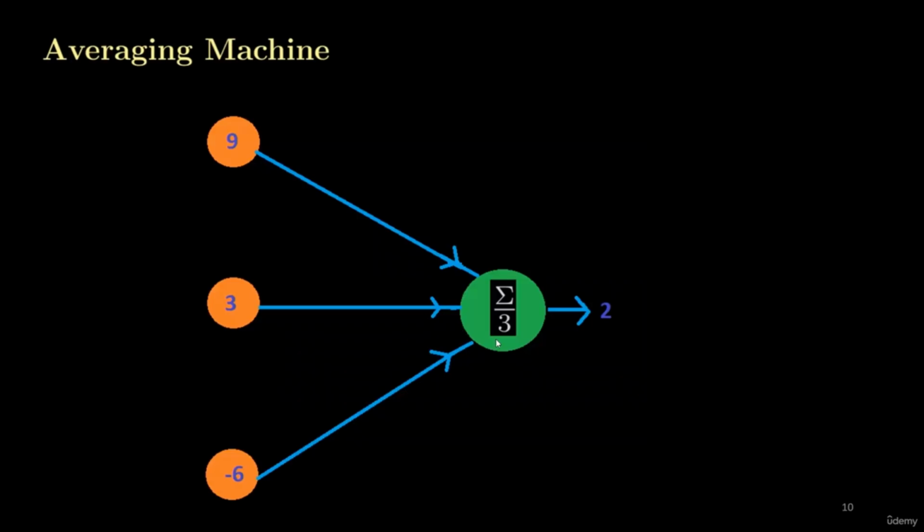Now, come back to the basic perceptron. In addition to performing simple addition, what can we do with the perceptron? Basically, with the help of a perceptron, we can calculate the average of the inputs. Here, this is 9, this is 3, and this is -6. If I add all of these values, I will get 6. Here, this addition sign will perform the addition, and after adding, we divide by 3 in order to calculate the average of the input signal. Therefore, the average here is 2. So after addition, we can also perform averaging with the help of a simple perceptron.